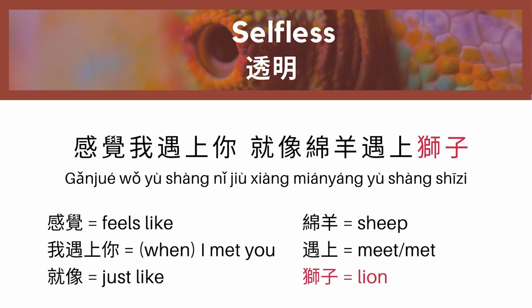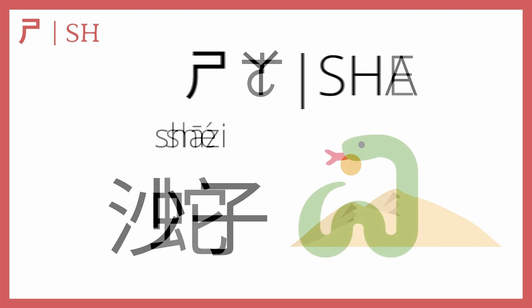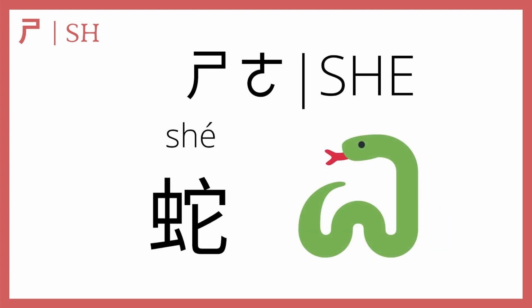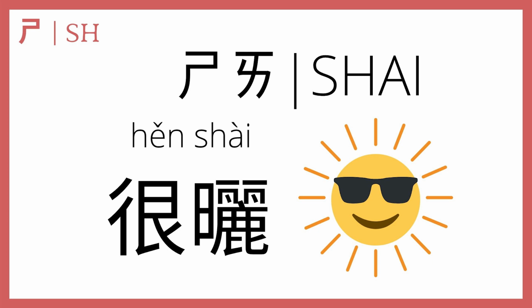See right there? 狮子 means lion. Okay, and now we have shi plus a, which makes sha as in 沙子, which means sand. 沙子. So 狮子 is lion and 沙子 is sand. Then shi plus a makes she. In the second tone, she means snake. She. Next, shi plus I makes shai. In the fourth tone, shai means sunny.